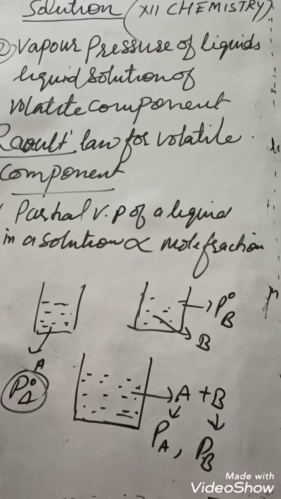So that will be actual. But if two students are lifting or shifting that table, then the force applied by an individual one is not actual force, it is known as partial force. Remember.